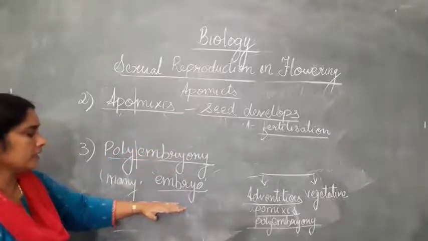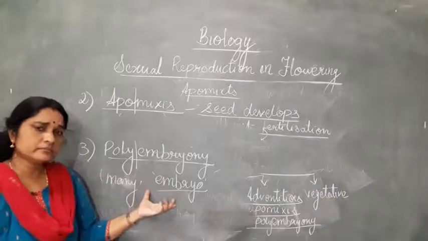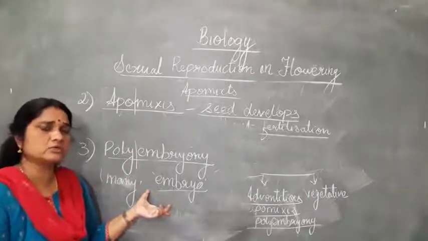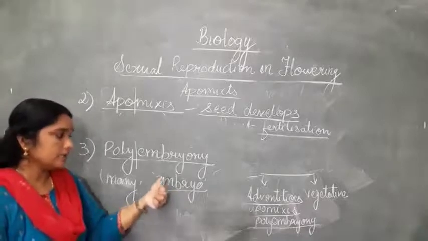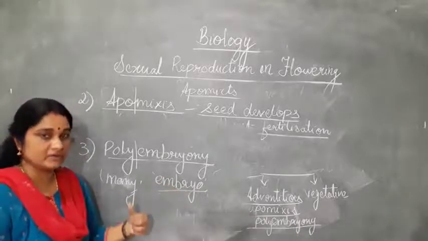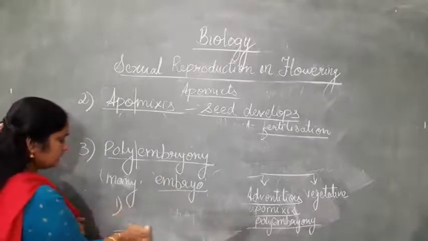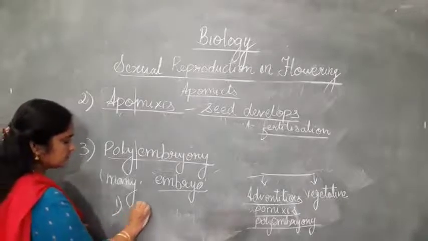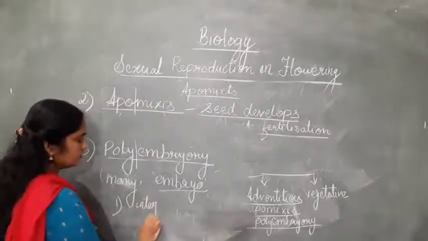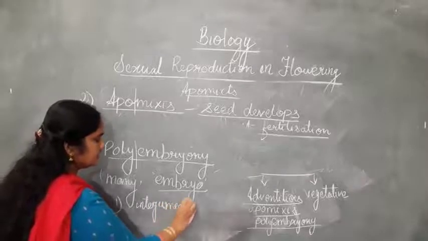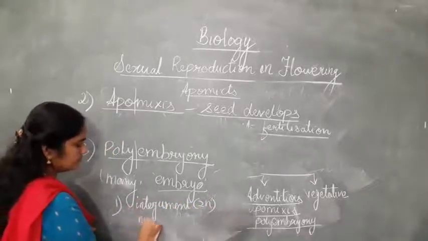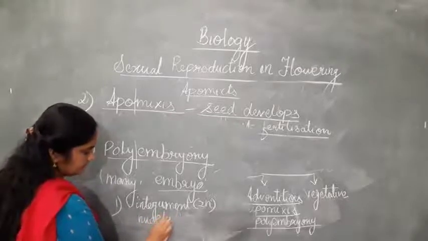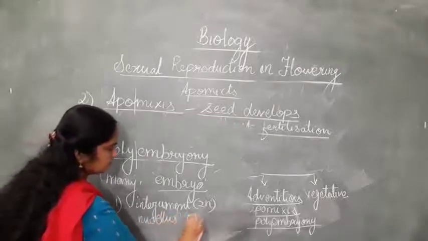Here, it is not only the egg cell that undergoes fertilization with the male gamete to form the embryo. The embryo can be formed in many different ways. One, it can be formed from the integuments, that is, the covering of the ovule. The integument cells start dividing, which are diploid in nature, or it can develop from the nucellus, which is also diploid in nature.